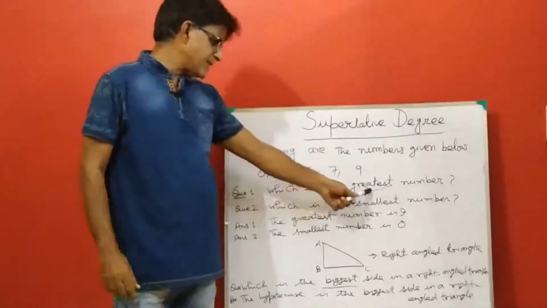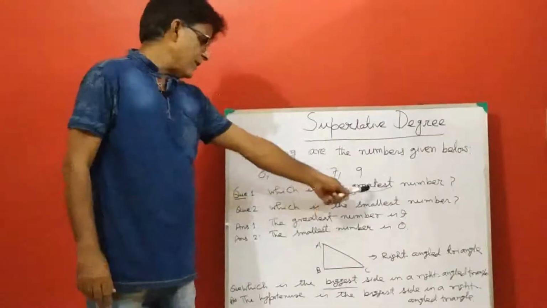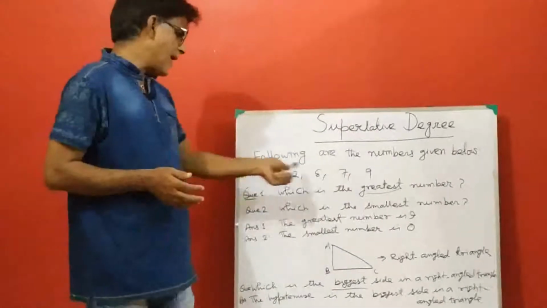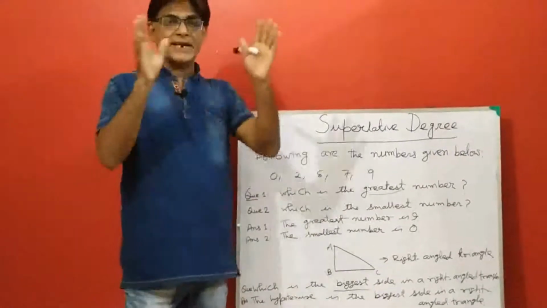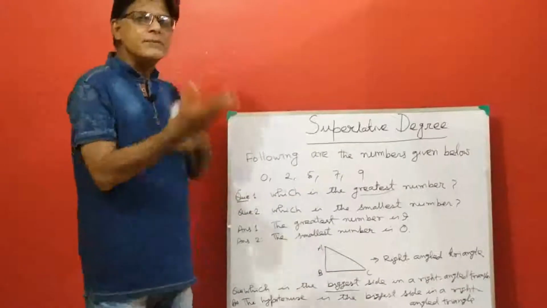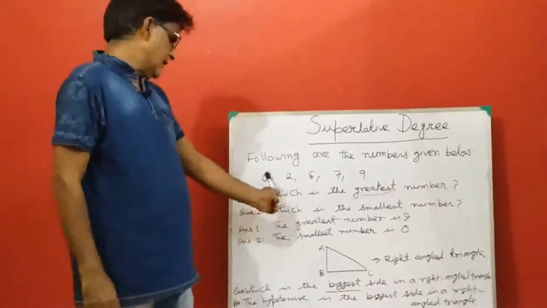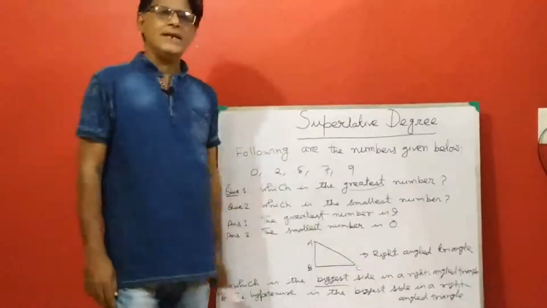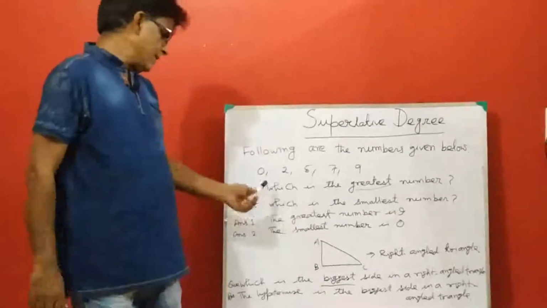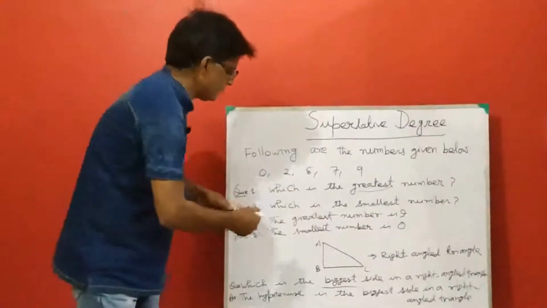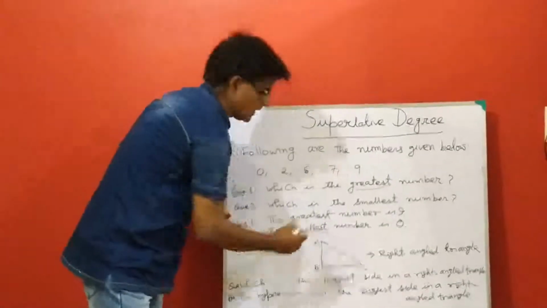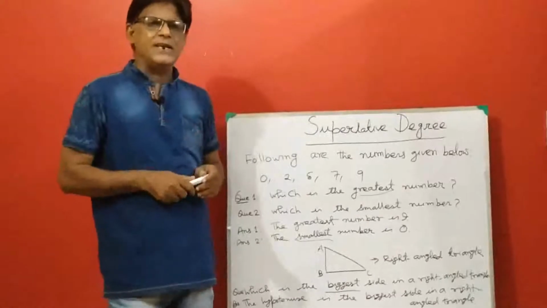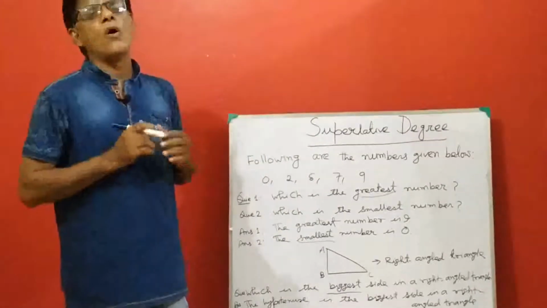So greatest. Now अब यहाँ पर देखिए ग्रेटेस्ट नंबर है 9 जो है ग्रेटेस्ट नंबर है. तो ये 5 नंबर्स में 9 जो है ग्रेटेस्ट नंबर है. ठीक है. Similarly 0 is the smallest number or the smallest number is 0. अब smallest is the superlative degree of adjective small.